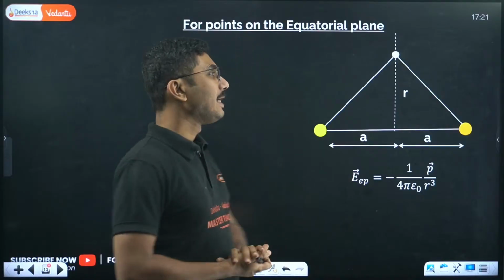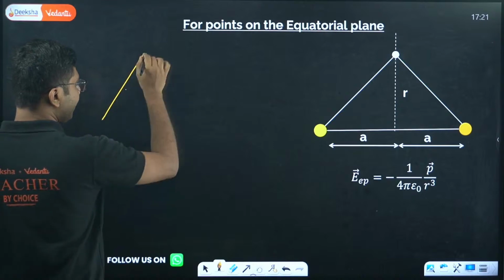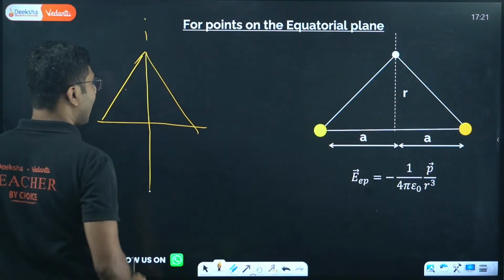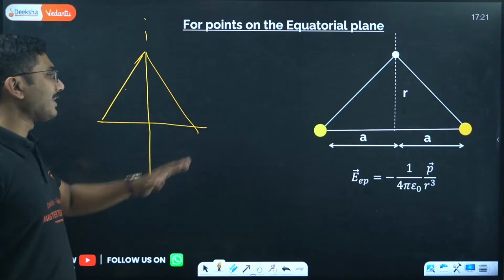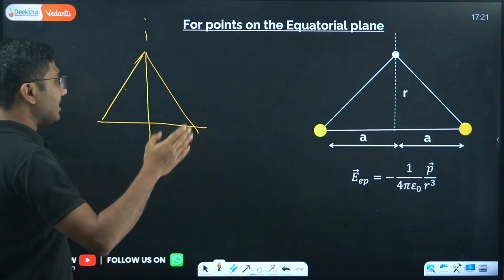Equatorial plane means, if you see a triangle and draw a line which divides the triangle into two equal parts, that is called the equatorial line.